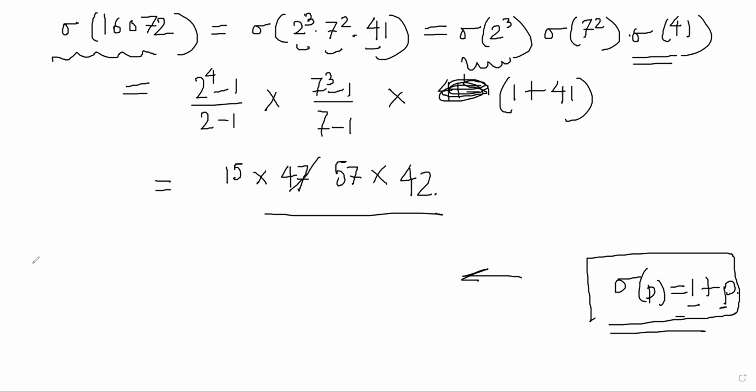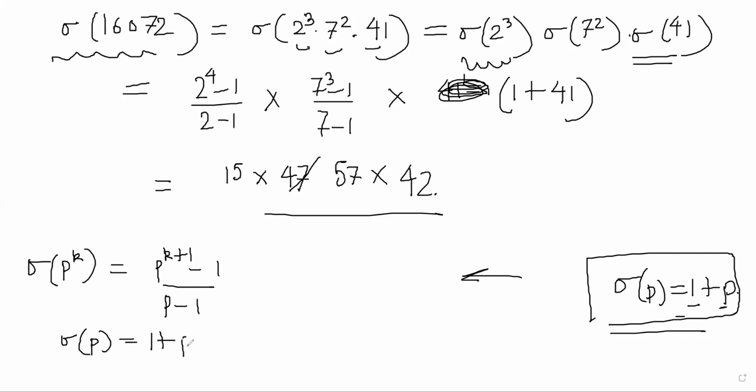So we have seen 3 things. We have seen sigma of p power k is p power k plus 1 minus 1 by p minus 1. We have seen sigma of p is equal to 1 plus p. We have seen sigma of mn, as long as m and n are co-prime, will be equal to sigma of m into sigma of n.